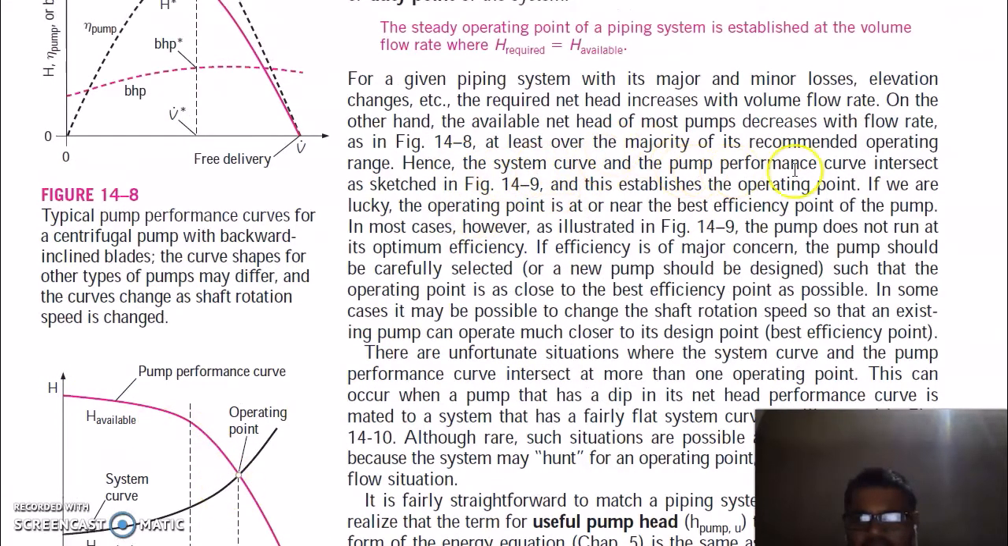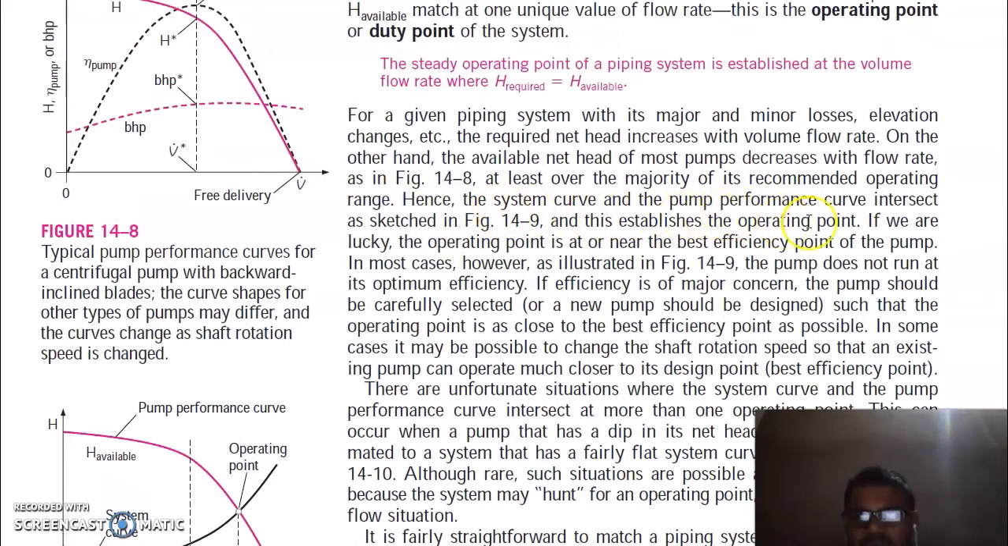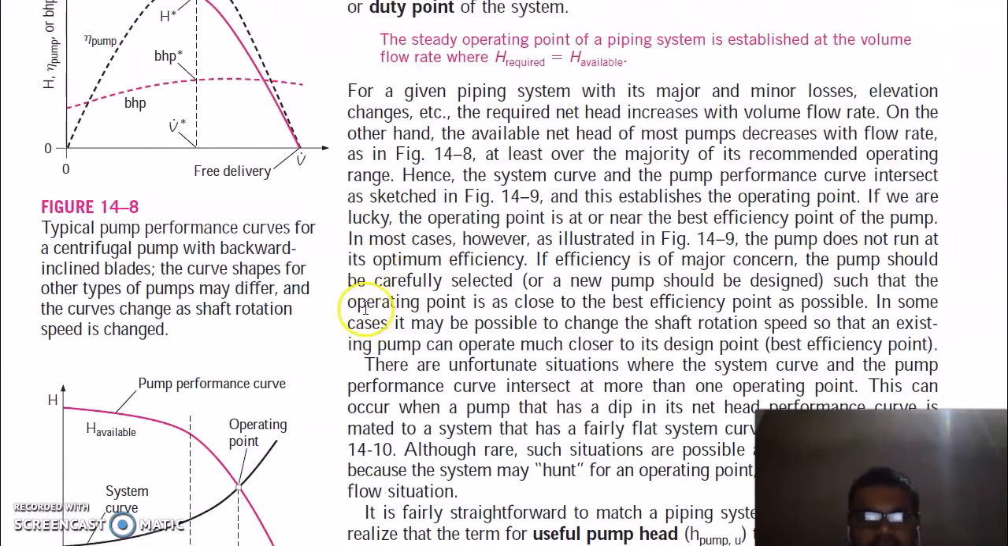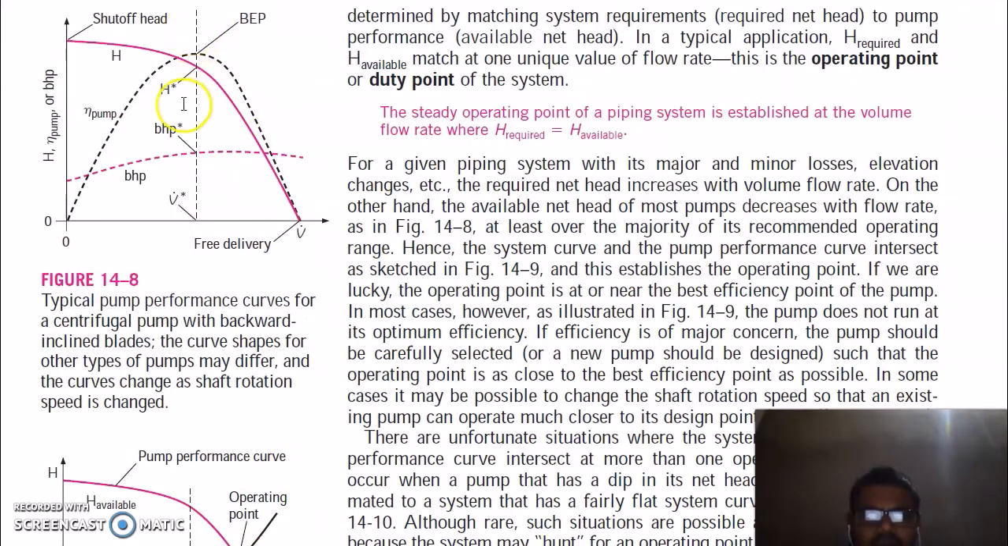At least over the majority of its recommended operating range, the system curve and the pump performance curve intersect as sketched. You can see they intersect at this operating point, and this establishes the operating point. If we are lucky, the operating point is at or near the best efficiency point of the pump. That means we want this operating point near to this point, the BEP, that is, the best efficiency point.